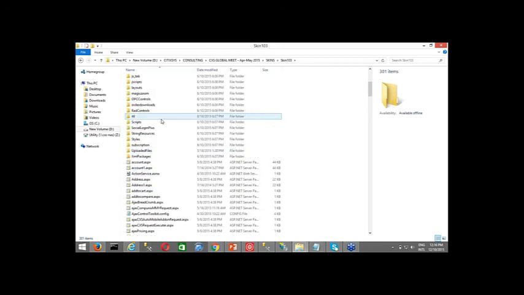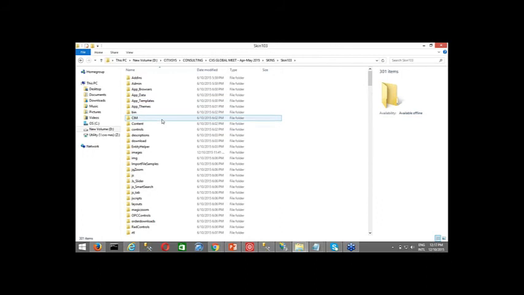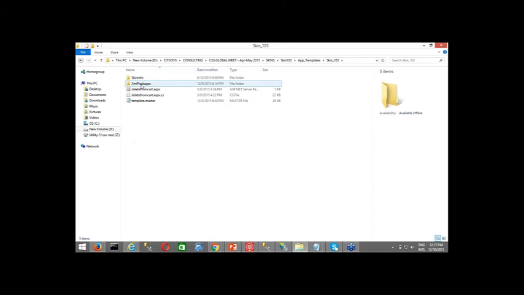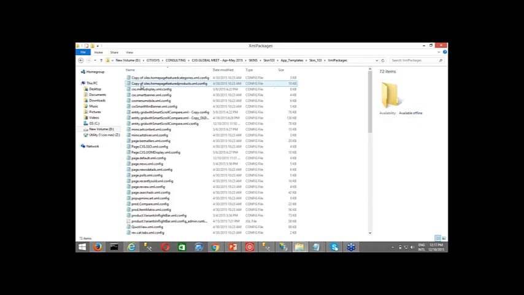This is where you have all the details, like DLLs, JavaScript, ASPX, or whatever files are needed to run iVendy Commerce. From here you go into app templates, then you select that particular skin, which is skin 103, which I'm talking of, and then you need to go into XML packages.